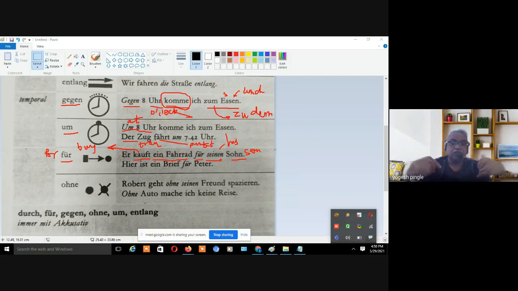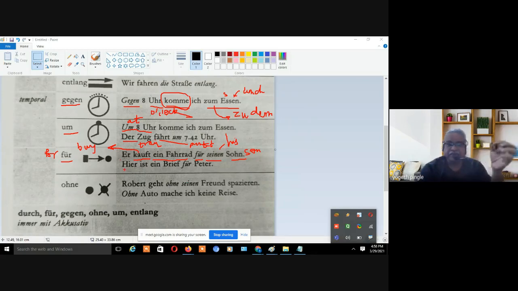What are their possessive pronouns? Ich, mein, I, my. Du, dein. Er, sein. Here sein means er, he, his, right? Now how are you going to put it? Ein type. So ein, einen, einem, in the same form you have to put it. So sein, seinen, seinem. So for his son, like that.